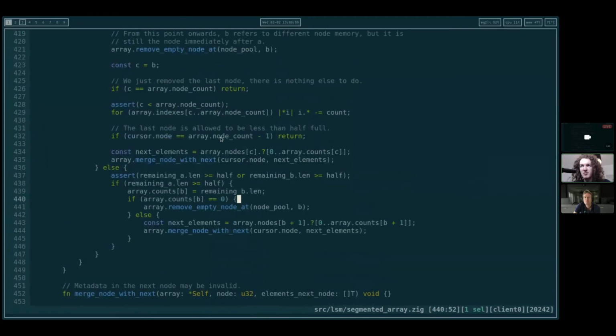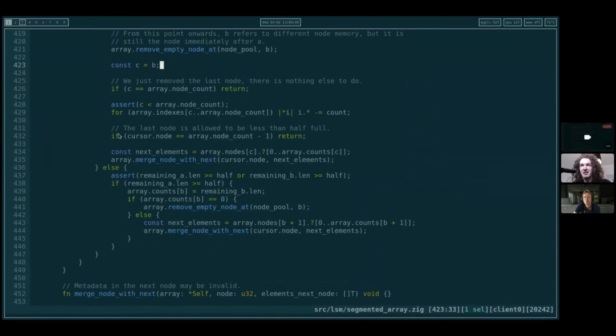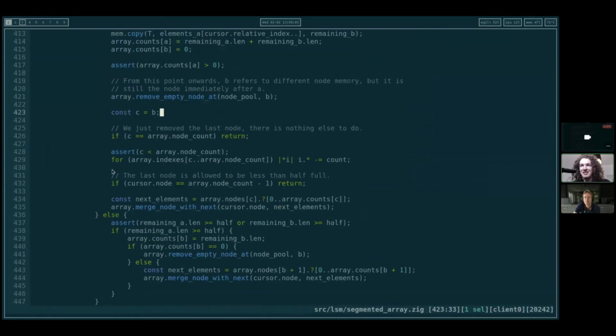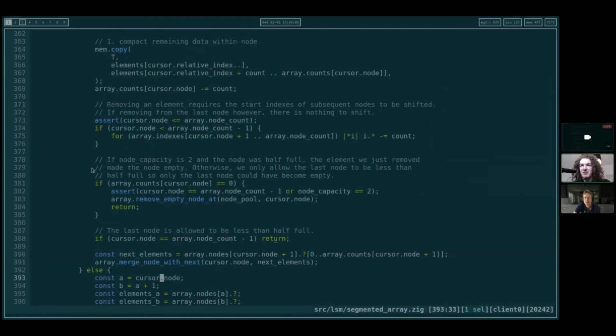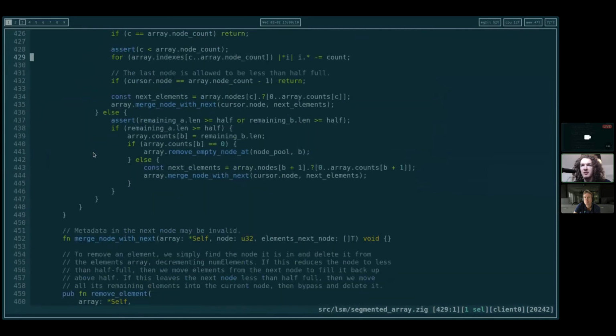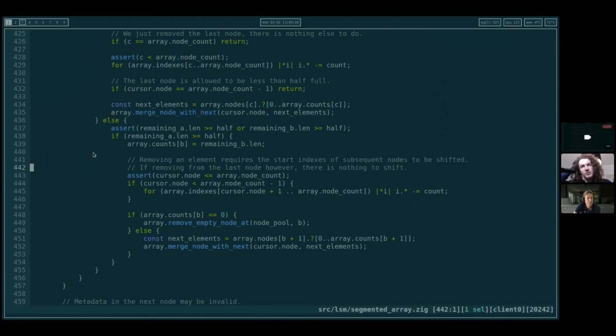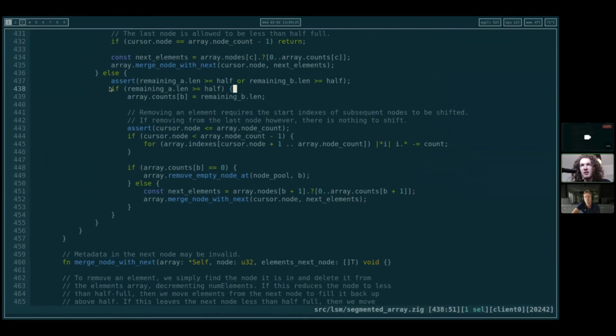We need to update the indexes, I suppose. This stuff we need to really factor together. Updating the indexes happens to be the same as this branch, I think, because we have the same issue with the next node possibly being out of bounds.